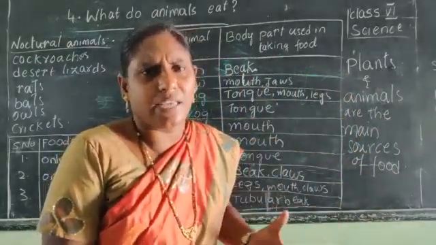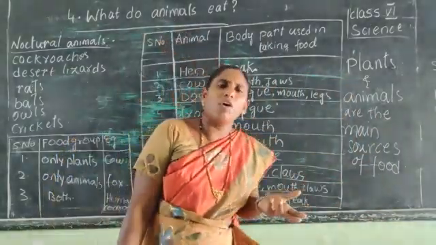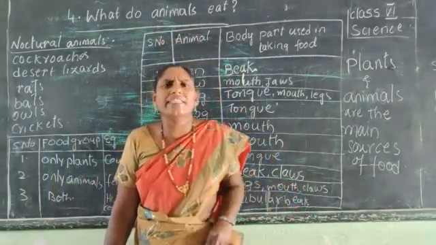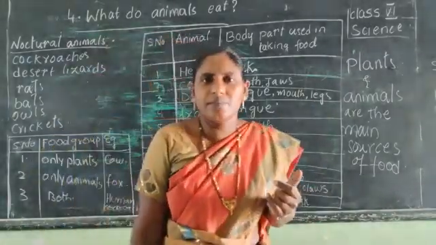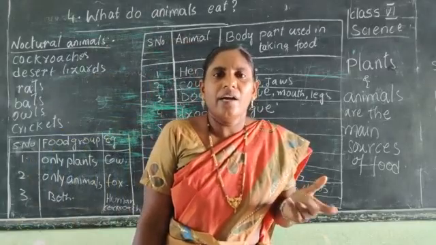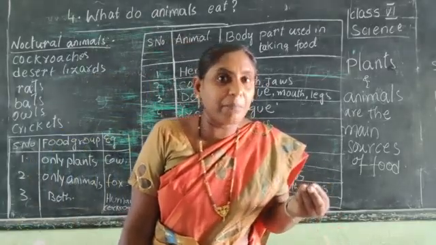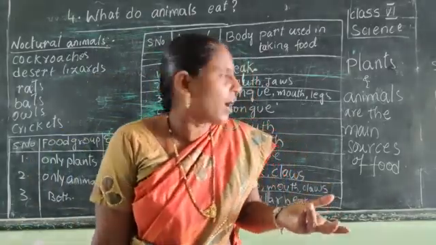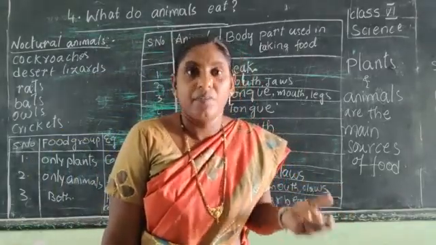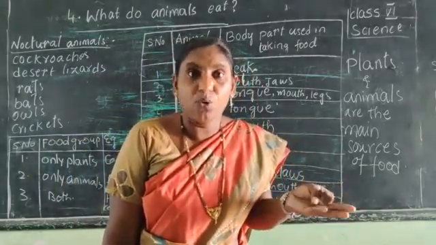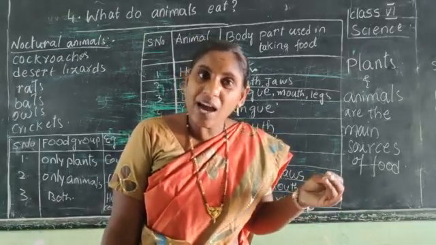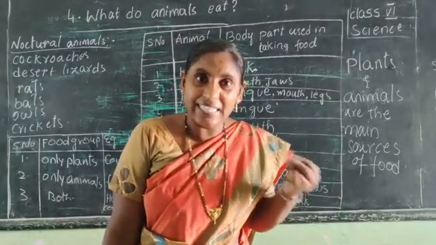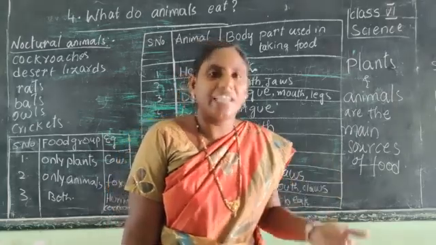Whatever we are eating comes from plants as well as animals. Early morning, children, you drink milk. Where do we get the milk from? We get the milk from cow, buffalo, goat. Is it clear? So, we are getting the milk from the animals.